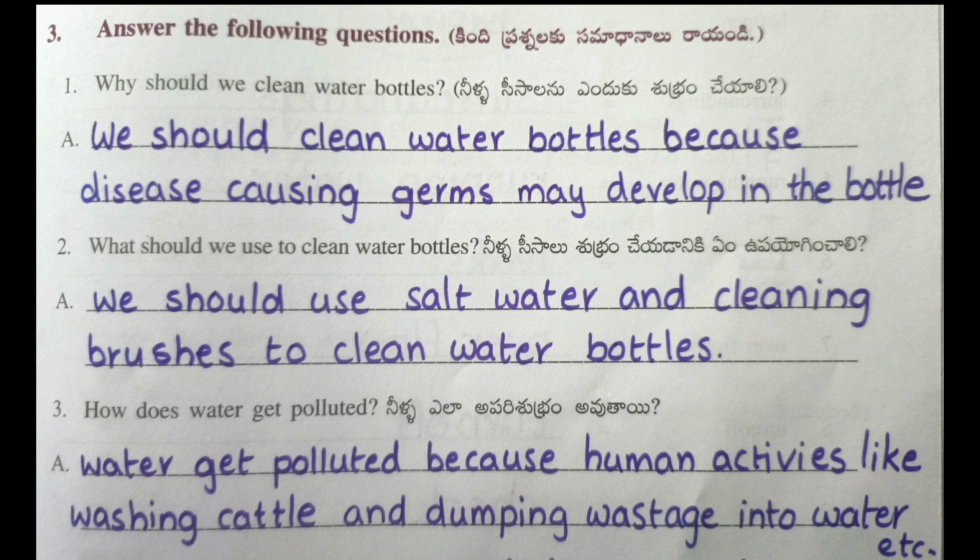We should use salt water and cleaning brushes to clean water bottles. Third question: how does water get polluted? Water gets polluted because of human activities like washing cattle and dumping waste into water, etc.